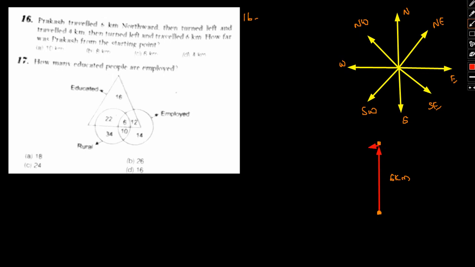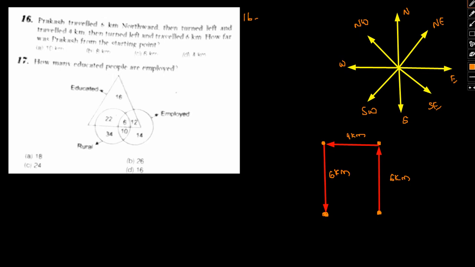Okay, he's here now. Again he turns left and travels another 6 kilometers. So he's here now. This is again 6 kilometers.